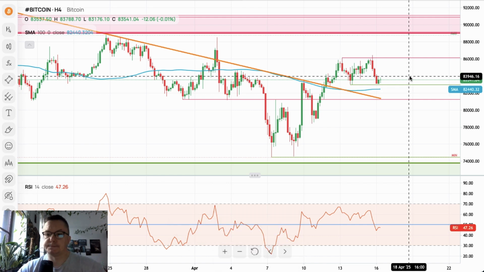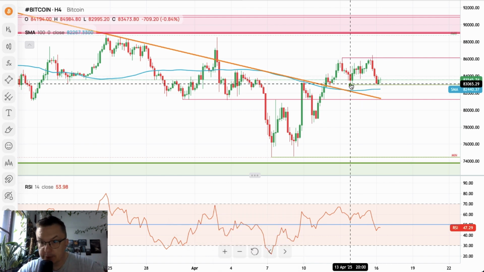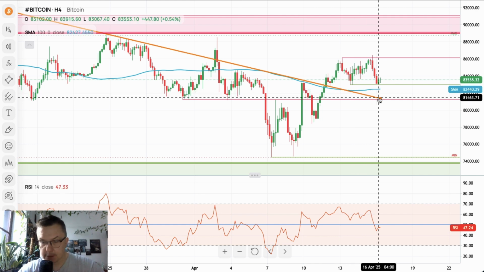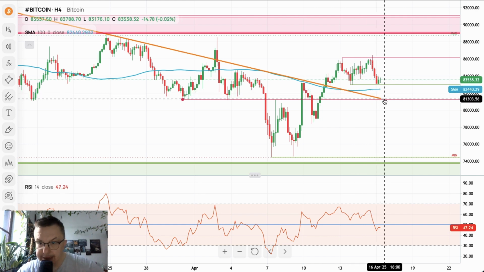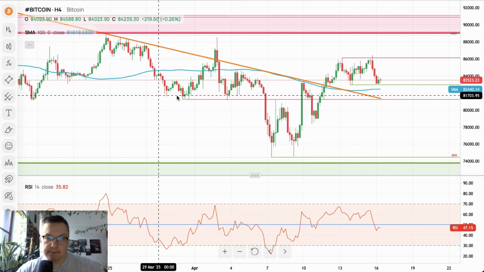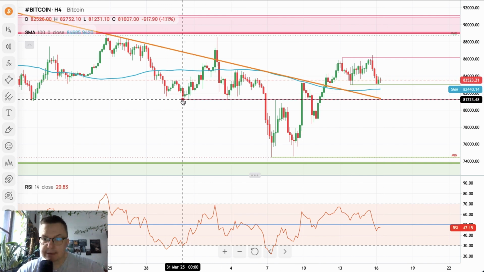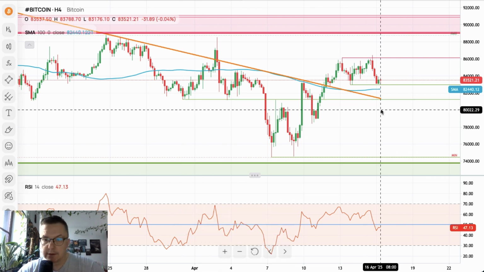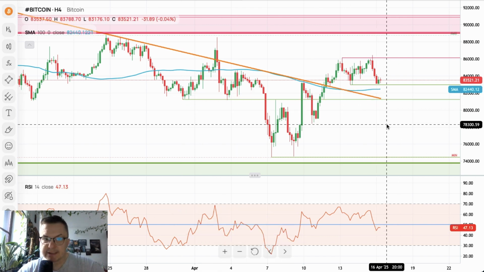All right, so please notice that if we break out of the daily range and test the 100 periods moving average, test the trend line, and this level here, that support right now 81,231, right, those levels are very susceptible for a test.